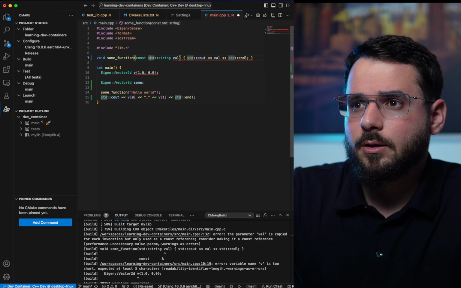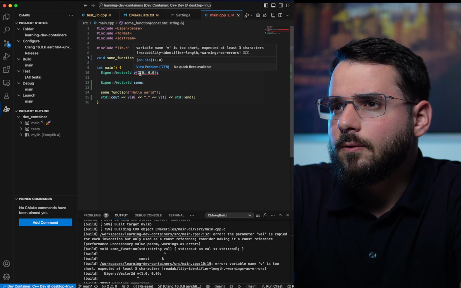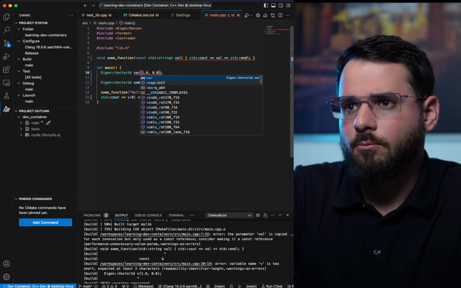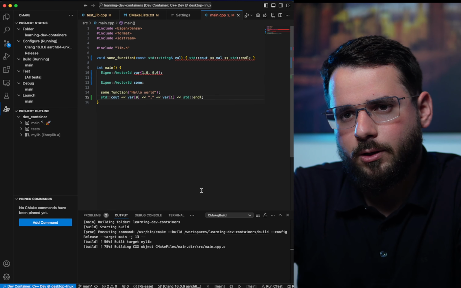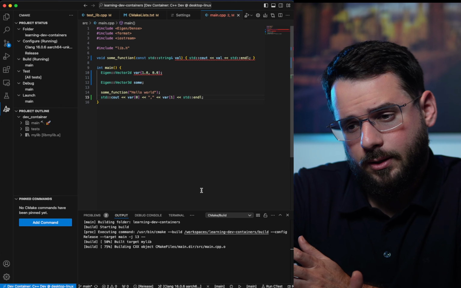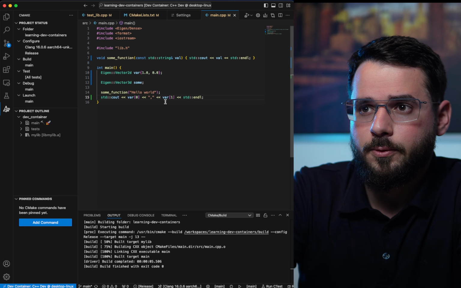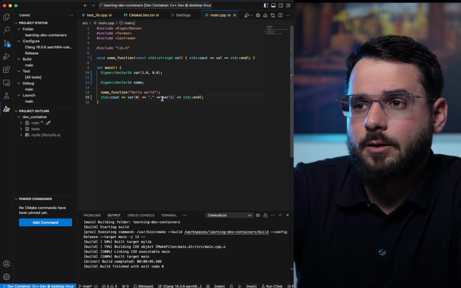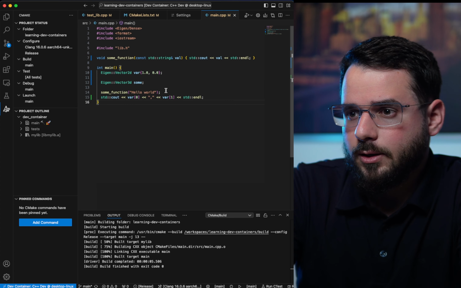So it says I should make this a const ref. Fair enough. And this variable is too short. Okay, let's try to build again. You will notice also that the build is going to be a bit slower because it's a trade-off. You're checking things and enforcing other things, and the compiler has to take a little bit more time to figure out the stuff. Looks like it builds.